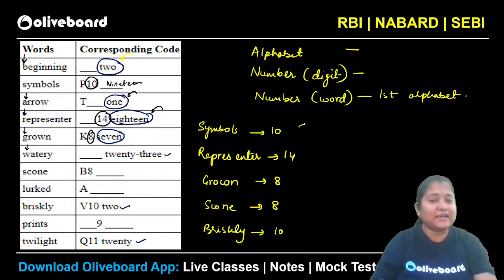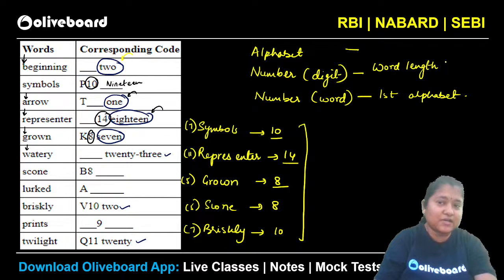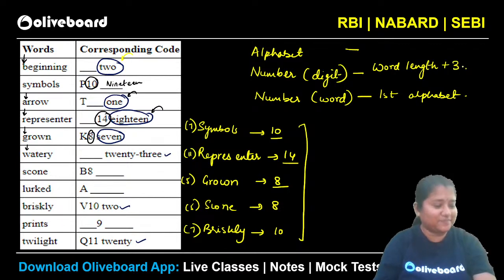So what is being done here? You can see every time it is nothing but word length plus 3. What is the word length of symbols? You can see that's your 7. This is 11. This is 5. This is 5 again. Briskly is how much? 7. Isn't it? So you can see it is nothing but the number plus 3, right? So this is word length plus 3. ये हो रहा है. Right? Number plus 3, absolutely. So the word length plus 3 has been done here. Good job, guys.